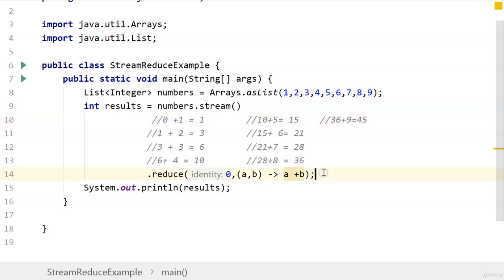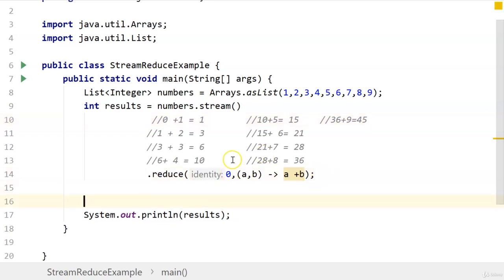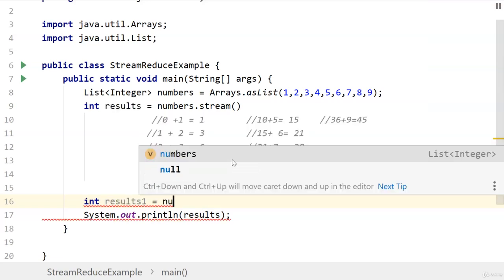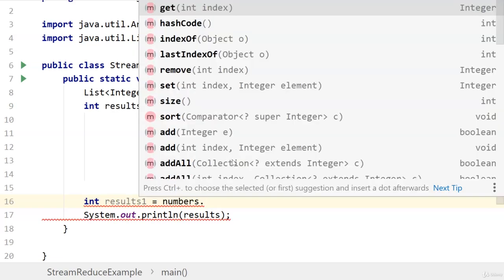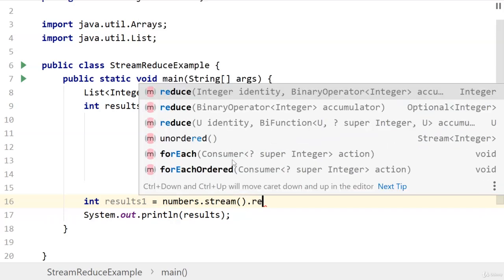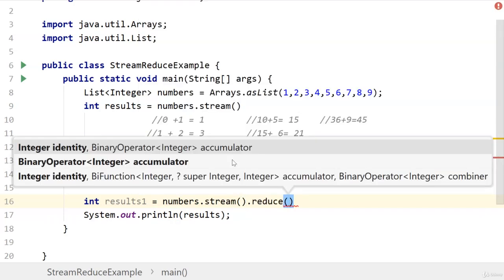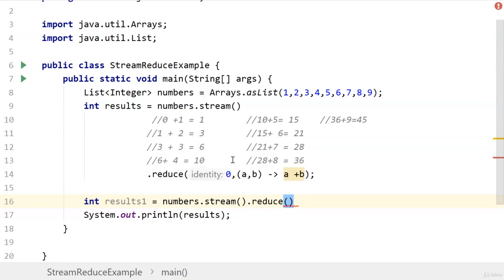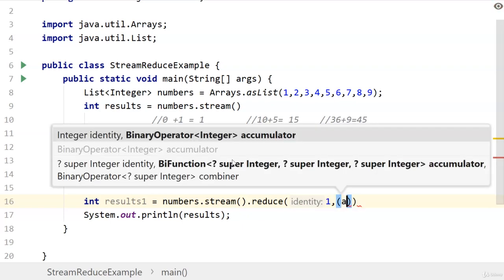Now let's look at multiplication. So here we have integer result1 is equal to numbers.stream().reduce, and while we are doing the multiplication, what we'll do is that our identity operator will be 1, because I'll explain it.